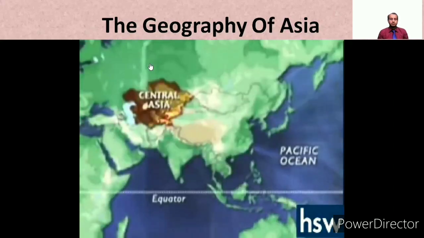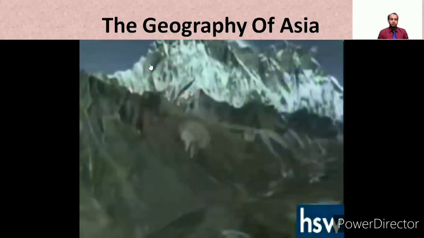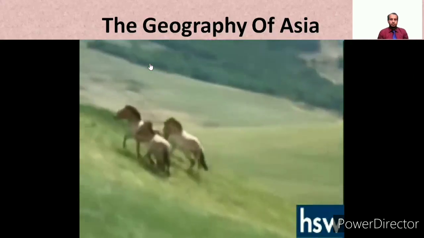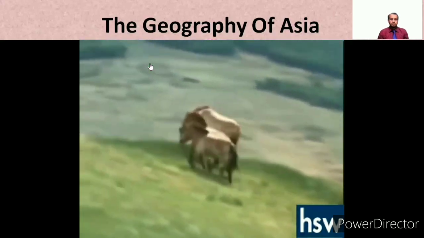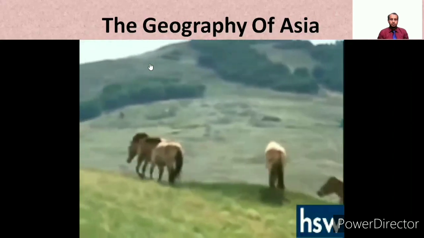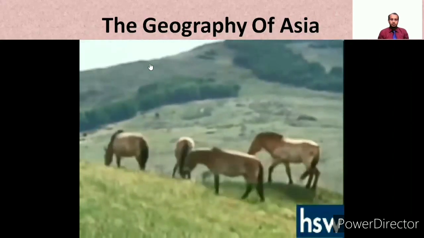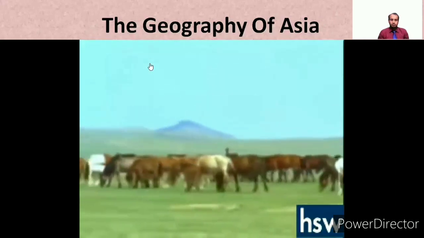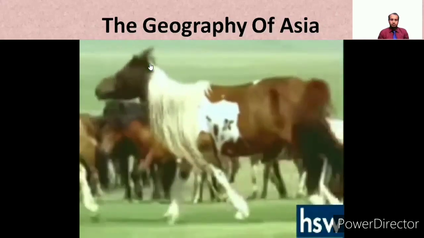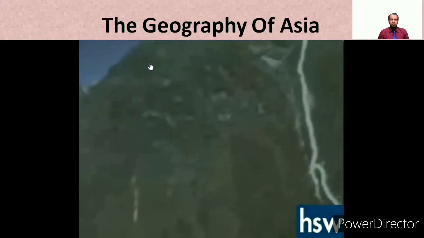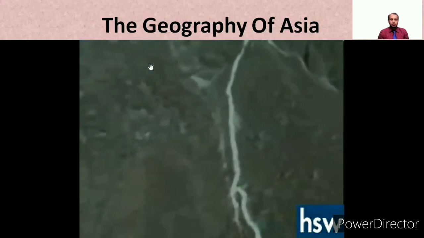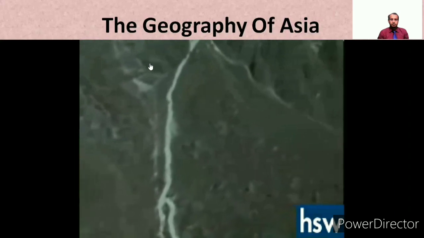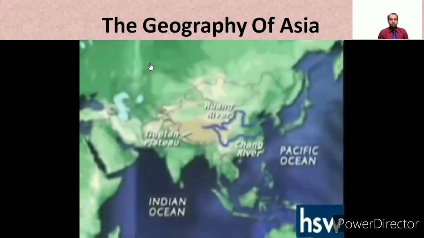Although it is 60% desert, the terrain of Central Asia also includes rugged mountains and seemingly endless, treeless plains called the steppes. This region is too dry to support much plant life except short grasses, so people here graze their livestock on the steppes. Melting snow and ice from the towering peaks of the Tibetan Plateau provide the source of East Asia's most important rivers, the Huang River and the Chang River, Asia's longest waterway.